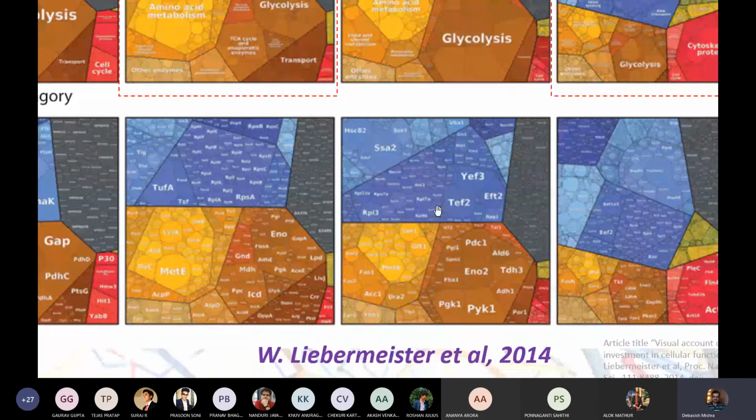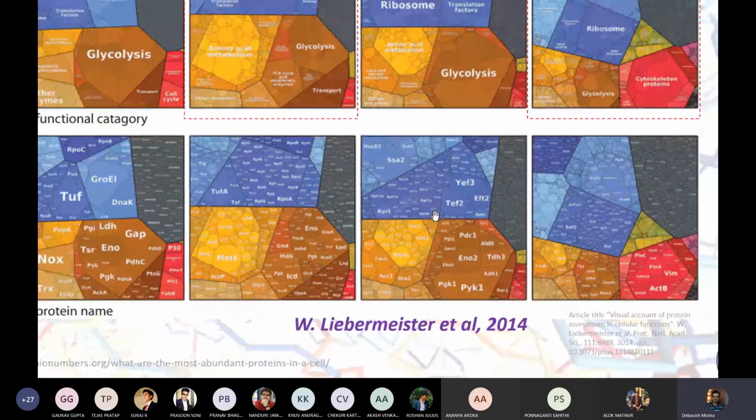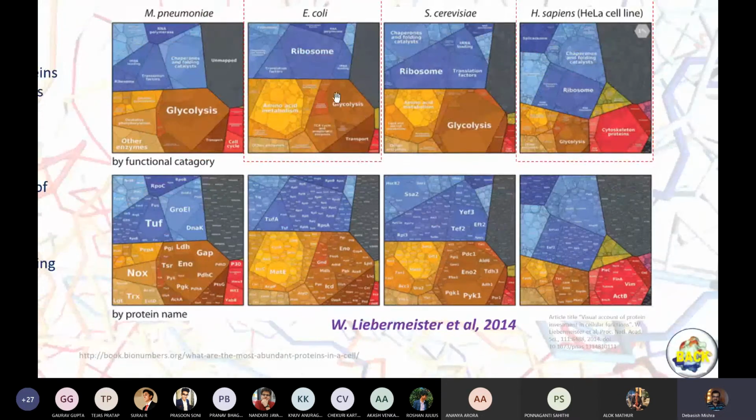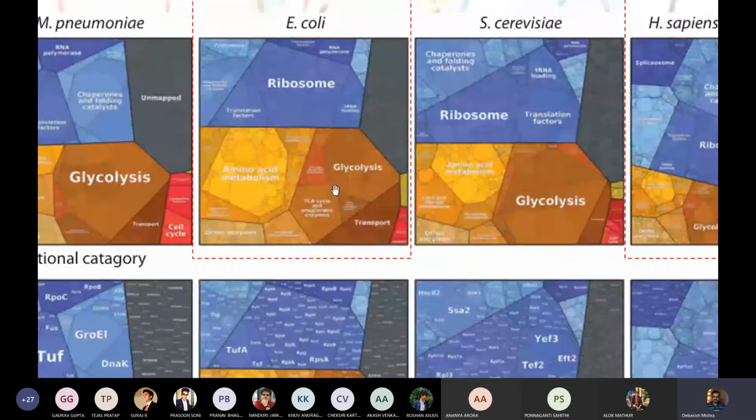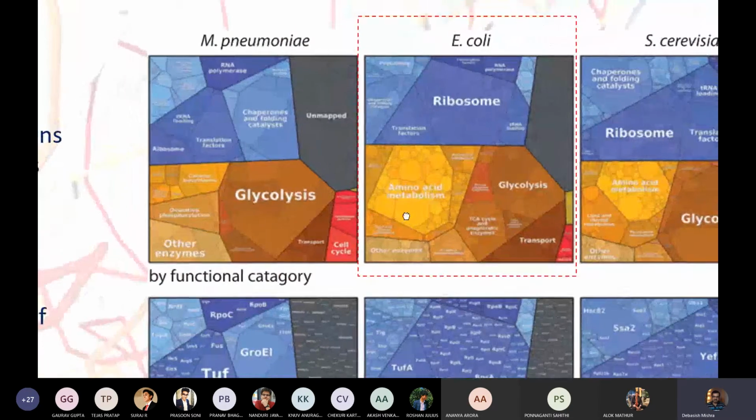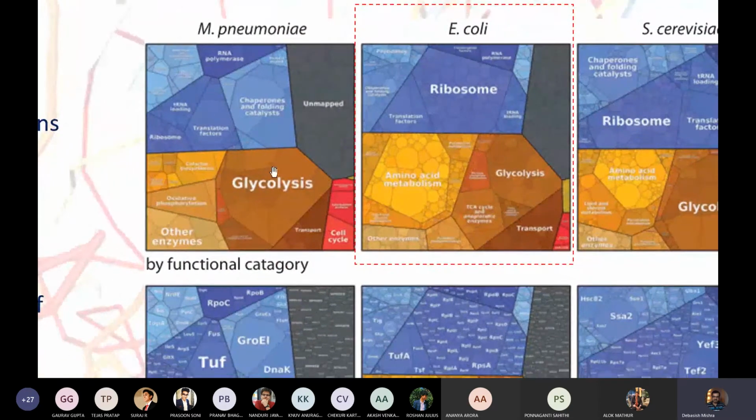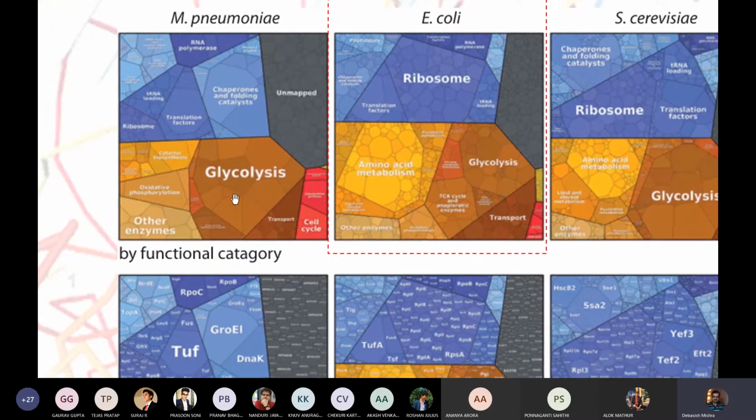Now, what do these proteins do? Every protein has its function, right? So when you zoom out, you see this first graph. In the case of prokaryotes, and of course if it is a parasitic one, you see the major number of proteins go and work in the glycolysis pathway.